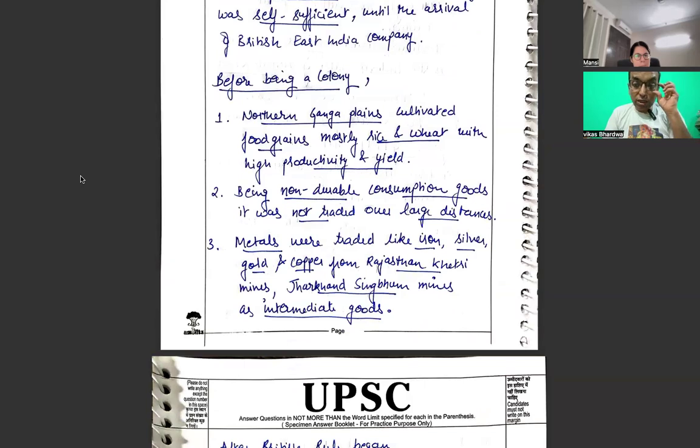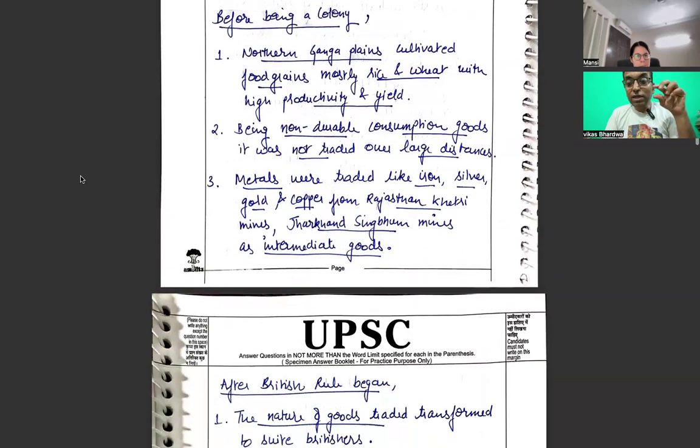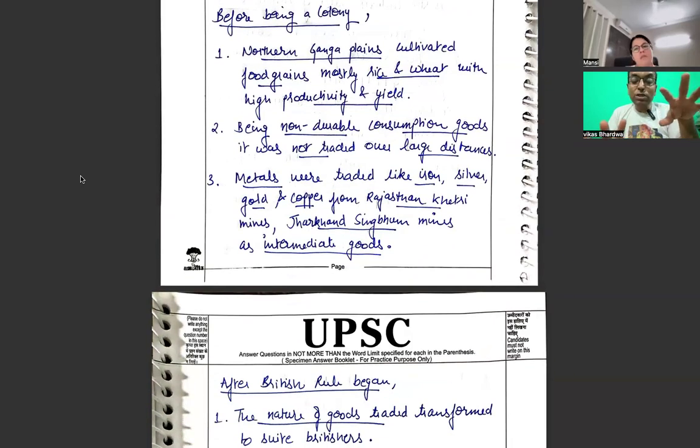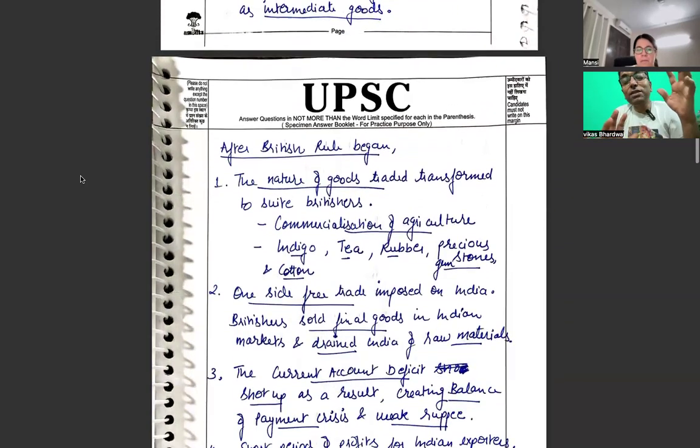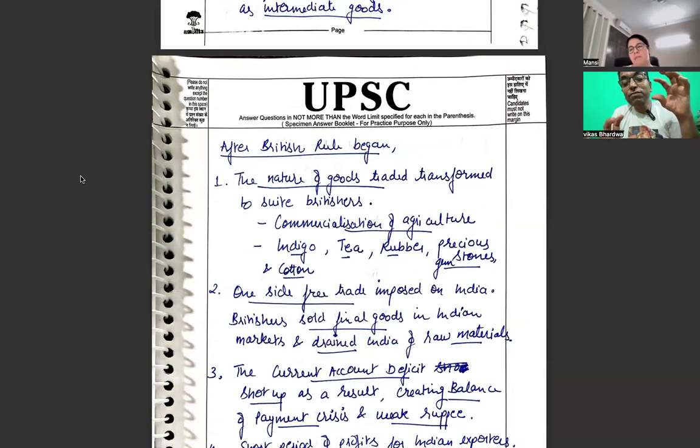It was not traded over large distances. Metals were traded: iron, silver, gold. I think it is fabulously written, but we have to see the syllabus of the pre-independence period. If our syllabus defines that you start with the British, then for our first introduction part we have to see whether it is part of the syllabus or not. We will discuss it further. Otherwise, I think it is fair enough.